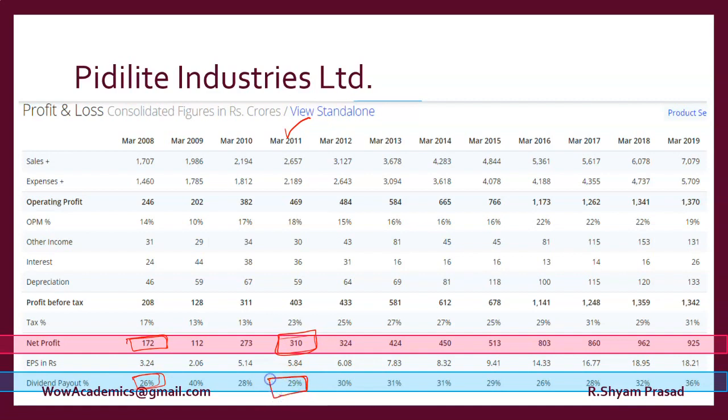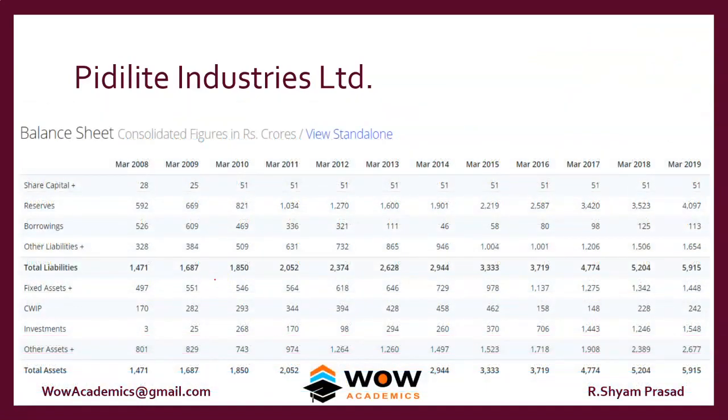30% of that amount is declared as dividend. So out of 310, there's a dividend part and there's a retained earnings part. The dividend is 30%, which means 70% is retained. 30% refers to around 100, so the balance 210 should be in retained earnings. We'll check whether the retained earnings has been added to. So the profit has been added to retained earnings.